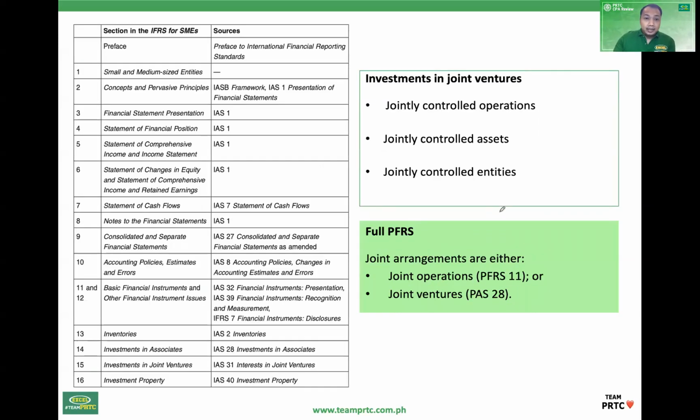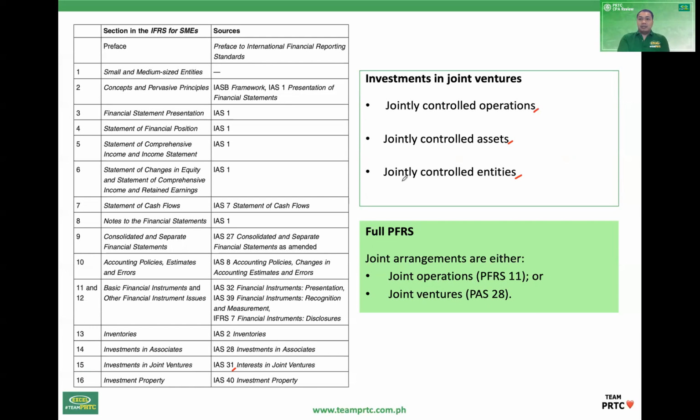Okay, so by the way take note, yung section 15, investments in joint ventures, ang naging reference dyan, yun pang lumang IAS 31. So that's why sa SME, tatlo ang klase ng joint ventures. May JCO, merong JCA, and jointly controlled entities. So dito applicable yung similar to associates. Yan, yung jointly controlled entities.